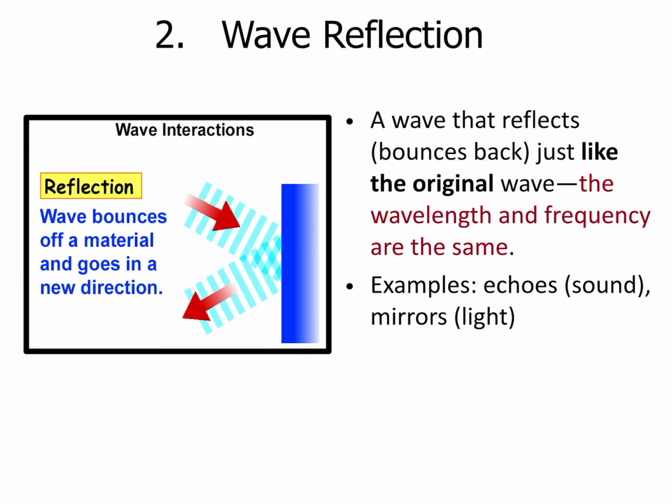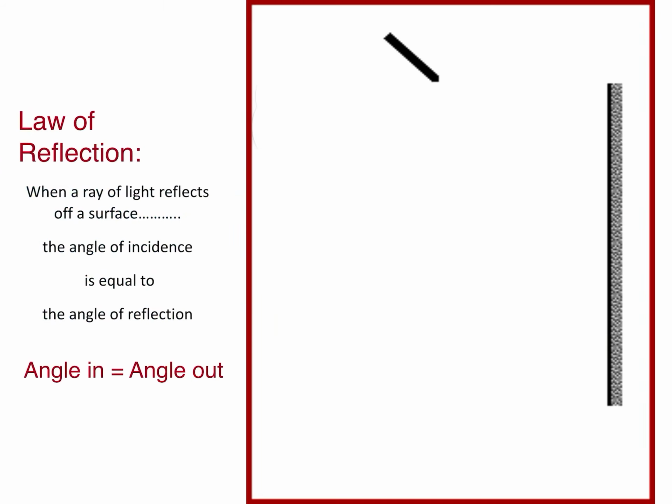So if we're talking about sound, an echo would be an example of a reflection of sound where you hear your own voice. In an echo, you sound exactly the same because the wavelength and frequency of the voice you created is the same wavelength and frequency of the sound that made it back to your ears. If we're talking about light, seeing yourself in a mirror, provided that this is not a trick mirror, what you see when you look at your reflection is what everybody else sees when they look at your face directly. The wavelength and the frequency are identical to the original, okay?